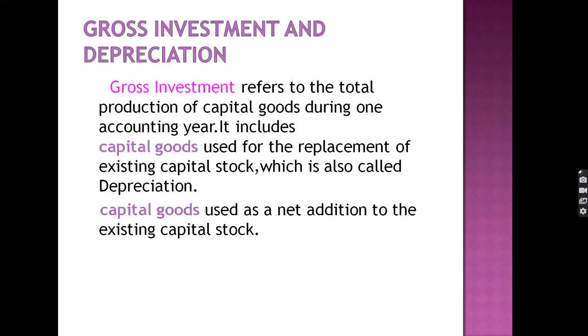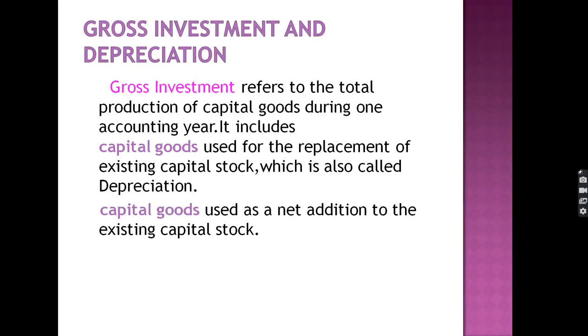It includes capital goods which are used for the replacement of the existing capital stock, which is also called depreciation. When we replace our old machinery with new machinery because of some issue, it is called the replacement of the existing stock. It is also called depreciation.